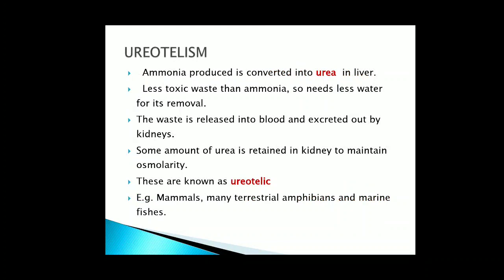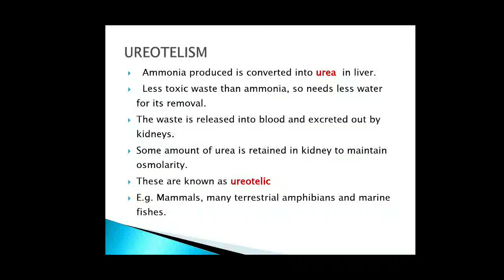Now this process occurs mostly in mammals and amphibians and some marine fishes. Now when ammonia is produced, ammonia is quite toxic. So this ammonia is converted into urea in the liver, because we do not have a sufficient amount of water to throw out ammonia immediately as it is formed.